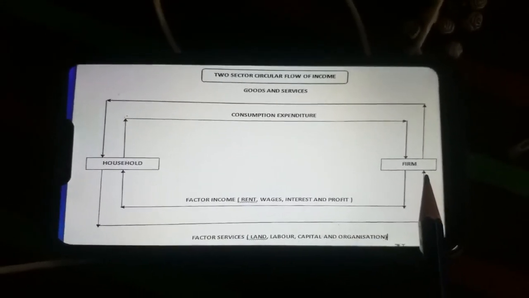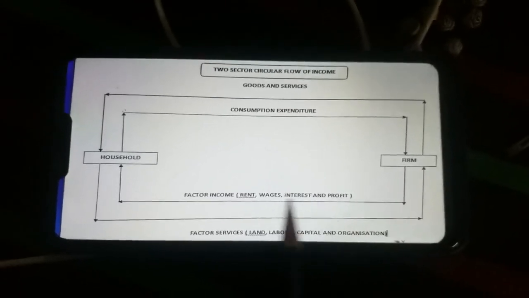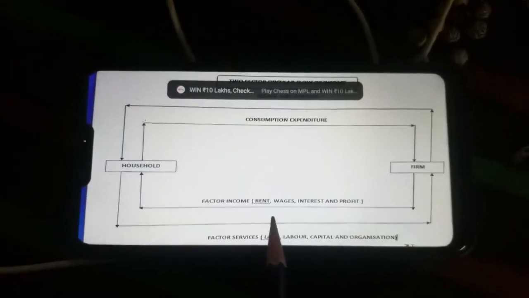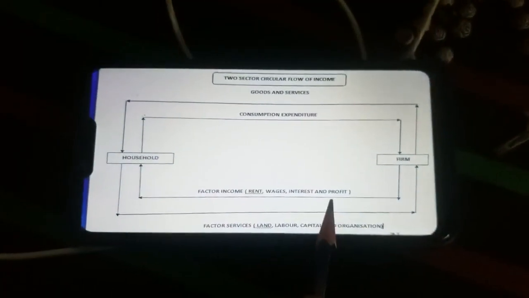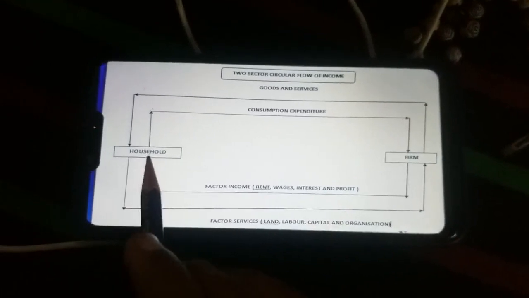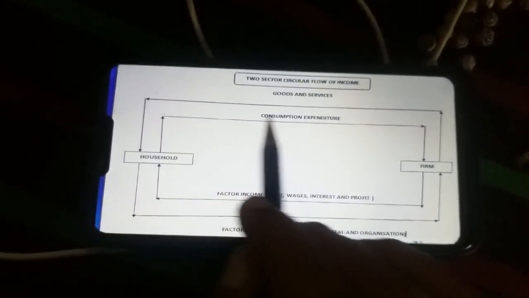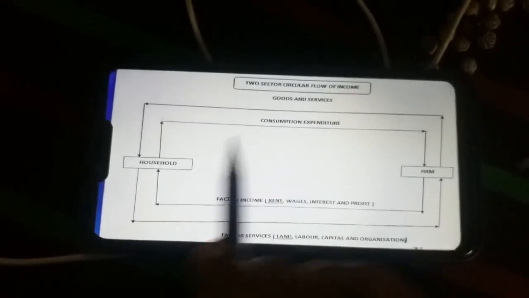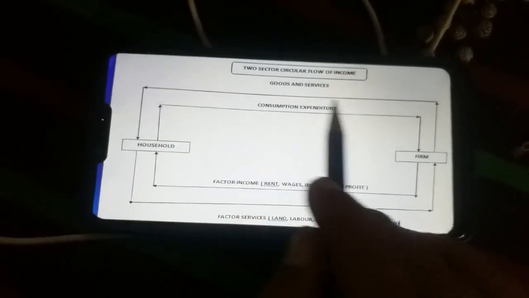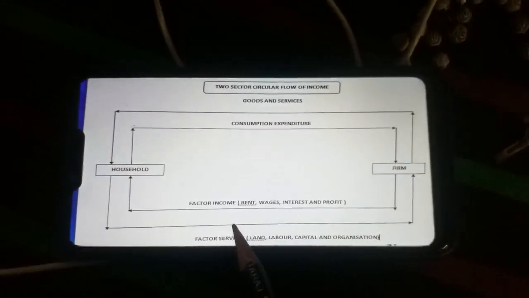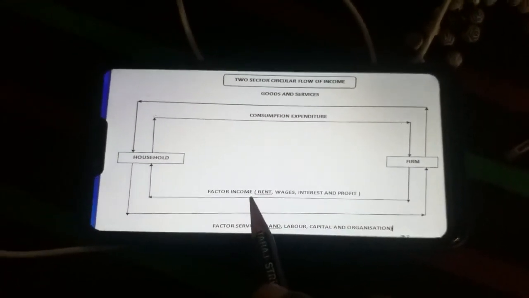For rendering the factor services, the firm should reward the household in the form of factor income. That is called rent, wages, interest and profit. So now the income is with the household. They will spend their entire income for the consumption purpose, like buying the goods and services. So the income should go back again to the firm. So this is the explanation of the two sector circular flow of income.